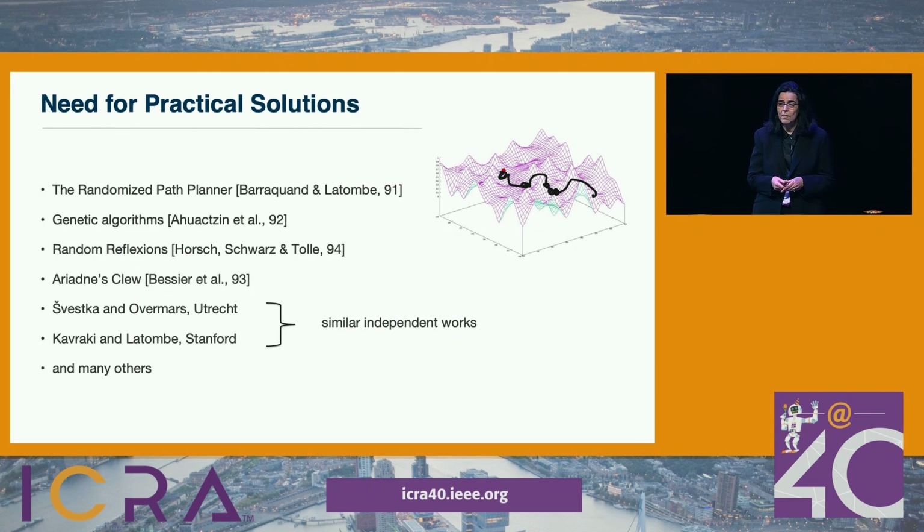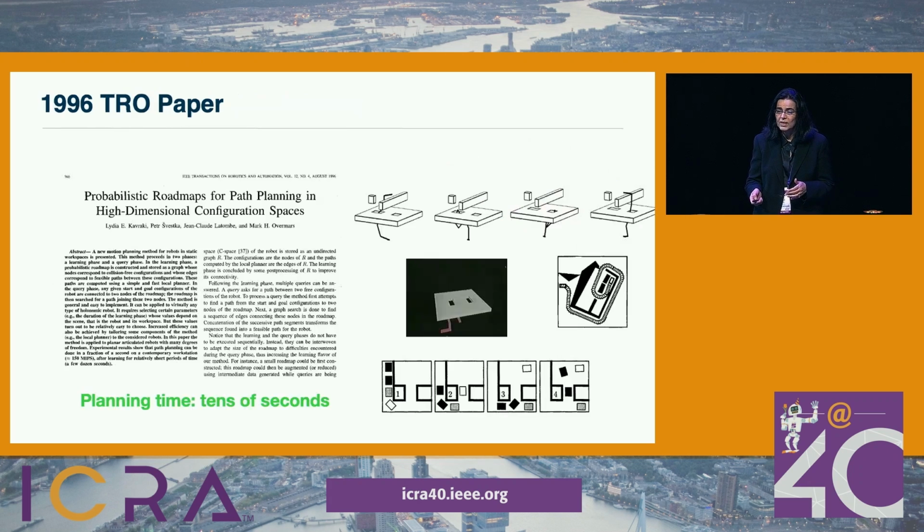Among them, the randomized path planner of Barraquand and Latombe in 1991 is a landmark because it forced us to consider novel ways of searching the solution space of this problem. In that case, it was random walks on potential fields inspired by the work of Oussama Khatib. And there were many other algorithms, and maybe not surprisingly, with very common elements. In particular, we at Stanford and the group of Mark Overmars at Utrecht arrived at almost the same solution independently. So we decided to collaborate, and the result was the 1996 TRO paper on probabilistic roadmaps.